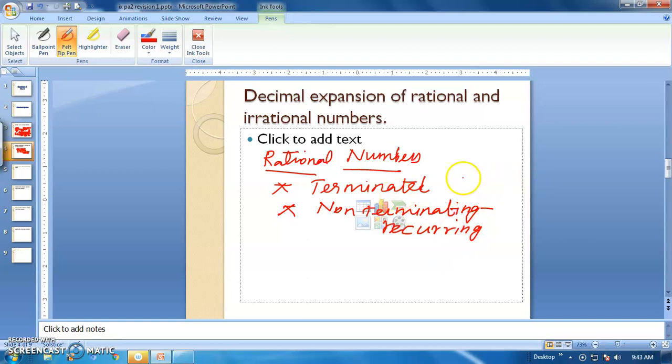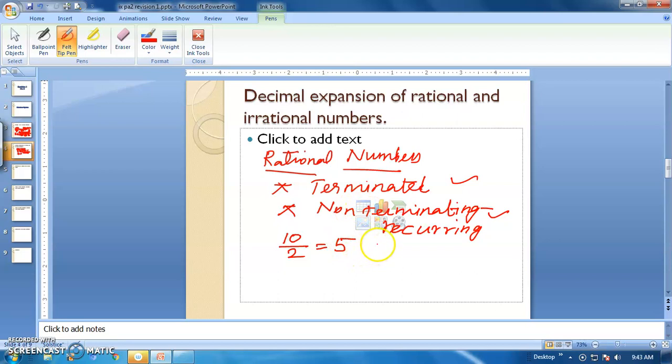So these are the two types of decimal expansion of rational numbers. For terminating, for example, take 10 by 2. 10 by 2 is a rational number only. If you divide it, it will become 5. 5 2s are 10. Okay, so it is terminating.